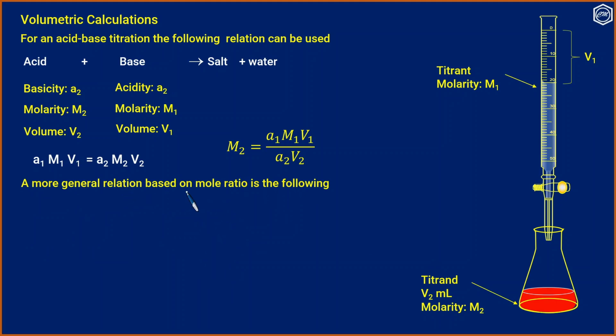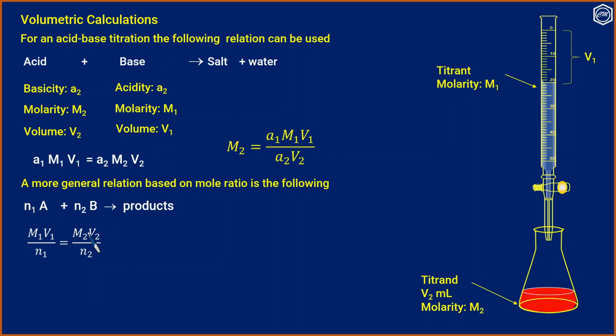A more general relation based on mole ratio is the following. N1 moles of A plus N2 moles of B giving products. Then at the equivalence point, M1 V1 by N1 is equal to M2 V2 by N2. And this is not related to the previous equation. Here the reactants are A and B and may not be acid or base.